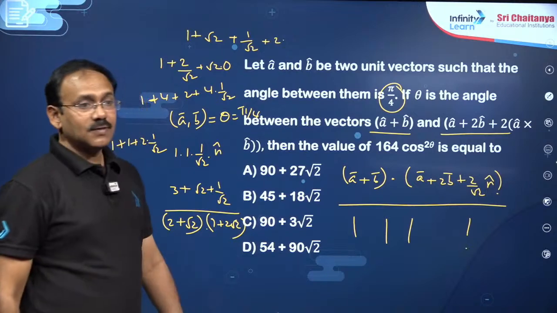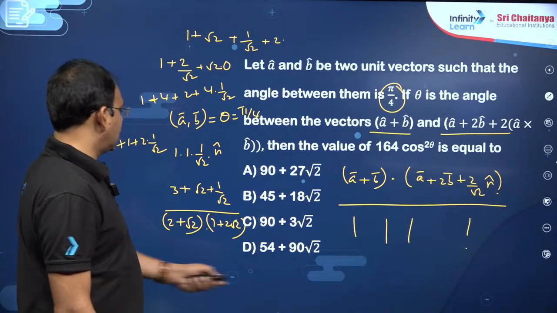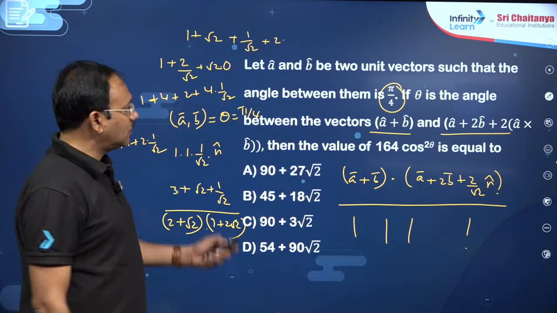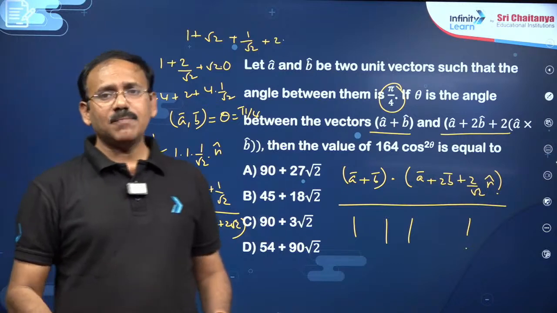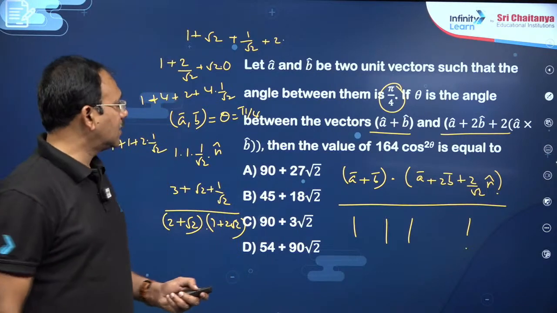So my dear friends, this is the point. You just simplify this, you will get the answer. That's it. So this is how you just apply the basic properties, you will automatically get the results, my dear friends.